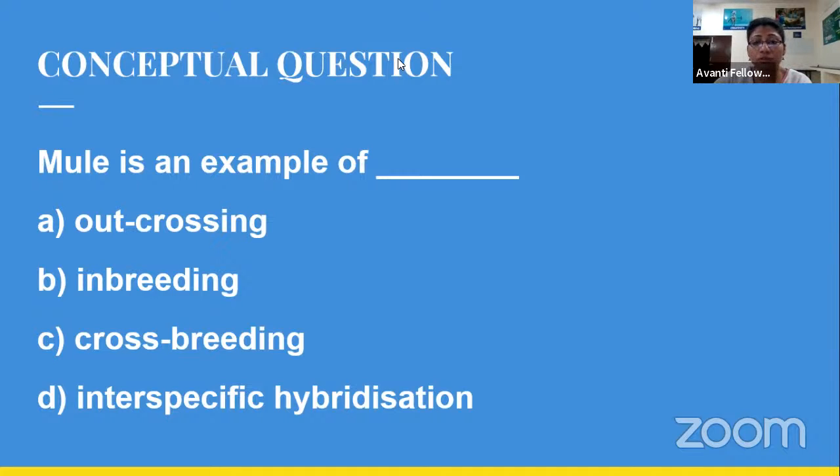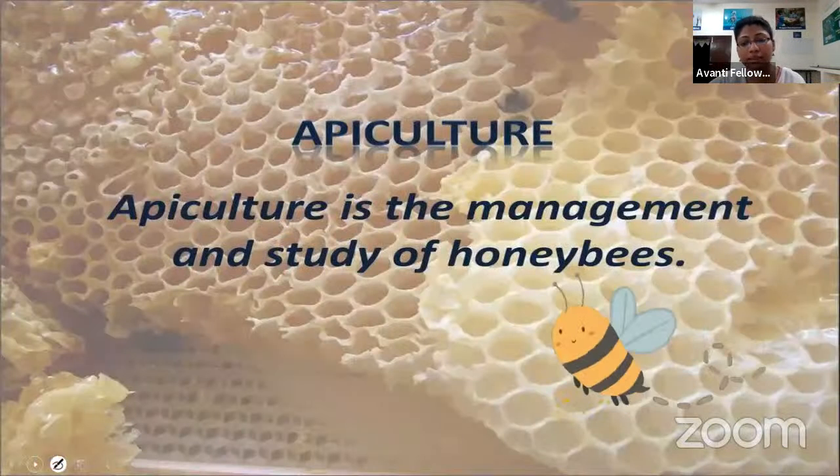Okay, very good. As everyone has given an answer, here is your result. In the result you can see everyone has opted for the answer D, because we know the mule is formed by the mating of a horse and a donkey, right? And both belong to different species. So it is a process of interspecific hybridization.